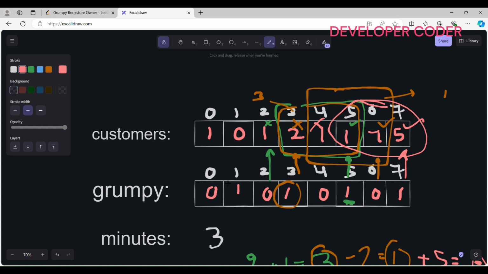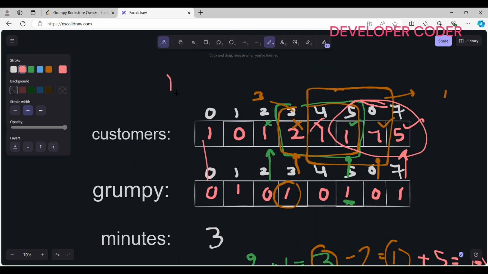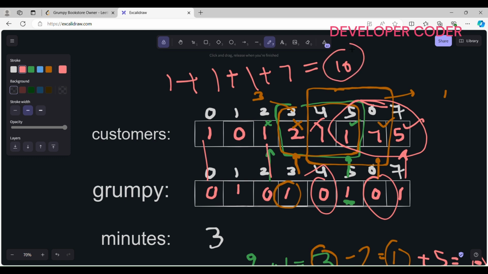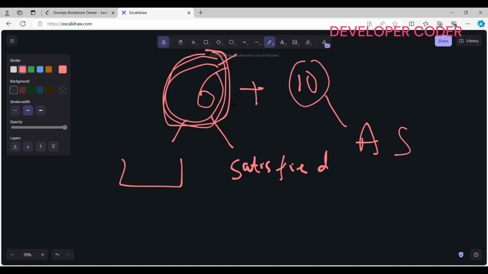and then for the remaining result let's just find the number of customers which are already satisfied. So here this customer is already satisfied, so 1 plus this customer is already satisfied 1, this customer is already satisfied 1, this customer is already satisfied, so here 7, 8, 9, 10. This is the result that I'm getting where the customers are already satisfied, and this is the result where I have found out the maximum unsatisfied customers and I've used my technique to make them satisfied. So overall result that I am getting is 16.